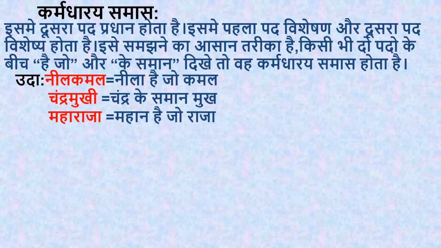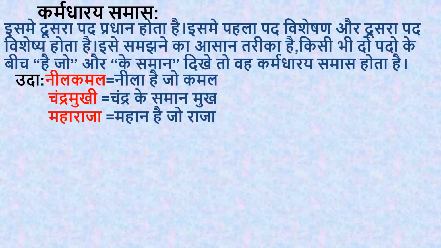See, you can see hai jo is here. So easily you can identify that this is कर्मधारय समास because है जो is given. If के समान is given, that will also be कर्मधारय. चंद्रमुखी, चंद्र के समान मुख. Chandra is first part of the word, पहला पद. मुखी is second part of the word, दूसरा पद. Chandra means moon, mukh means face.